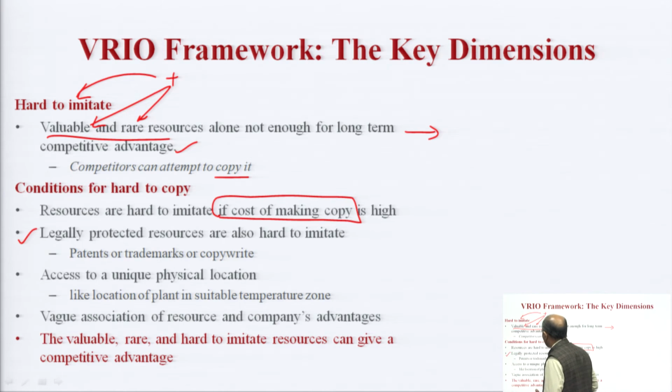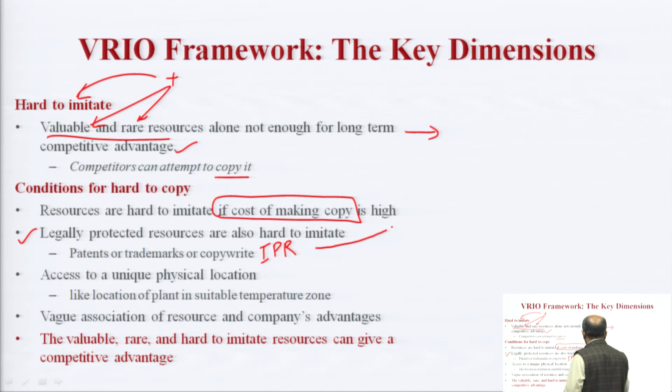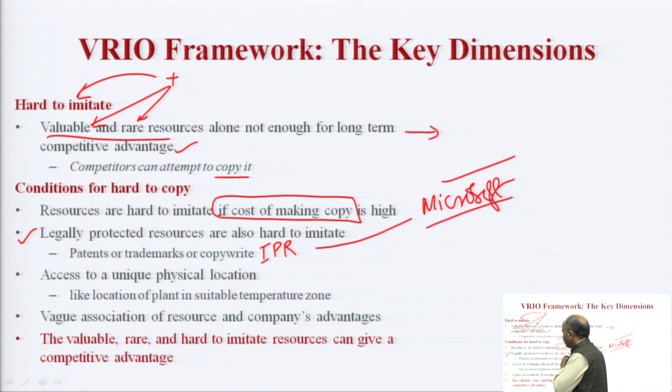Second, legally protected resources are also hard to imitate. Patent, trademark, copyright, any intellectual property right that a company has got on a particular resource creates hardness in terms of its imitability. All of us know that Microsoft enjoyed the protection given by IPR to Windows, and they enjoyed almost a kind of monopoly.